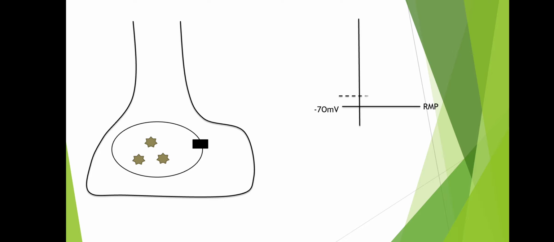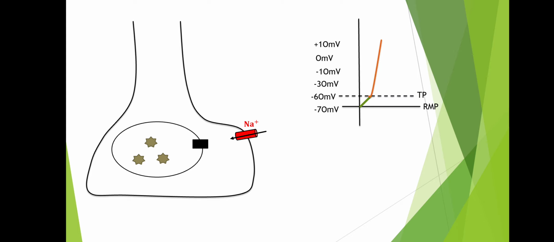Now suppose the threshold potential is minus 60 millivolt, and this neuron is getting stimulated a little, so that the resting membrane potential moves to the threshold potential. Once threshold potential is attained, the threshold-sensitive voltage-gated sodium channel opens up, causing massive influx of sodium ion, so that the negative polarity moves to positive polarity. From minus 60 millivolt, the polarity has changed to plus 10 millivolt.